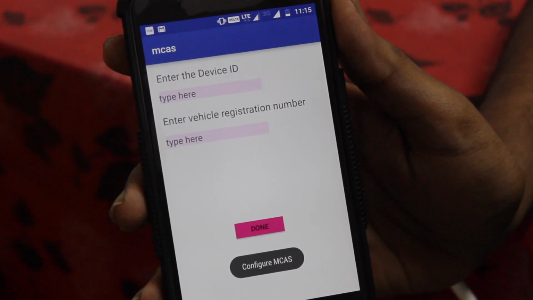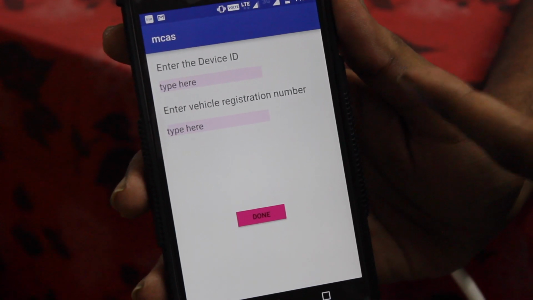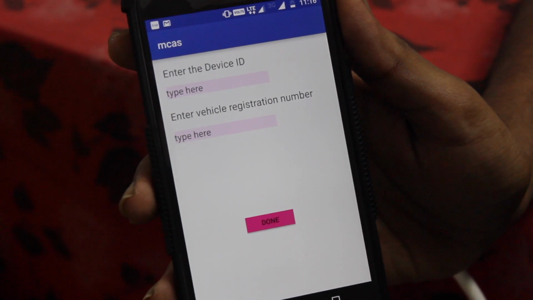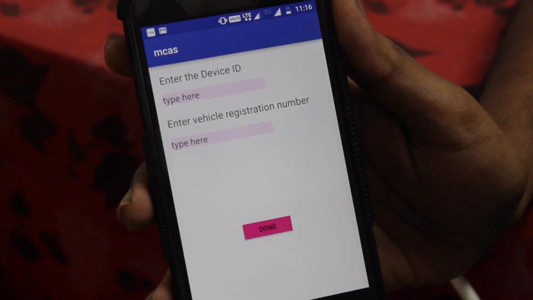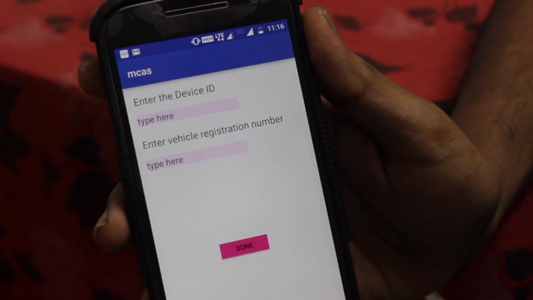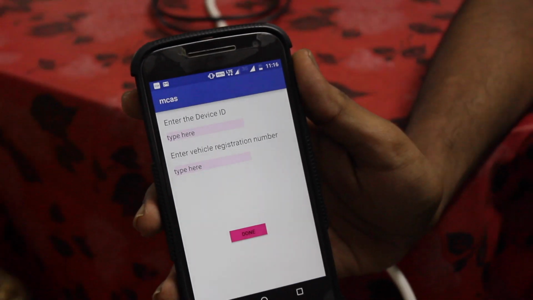Now, as you can see, the configure section prompts the user to enter the registration ID and also the device ID. The device ID is basically the SIM card that's being used in the respective GSM module. That's a unique identification for that particular GSM module. And the registration number refers to the registration number of the vehicle that's being fitted with the GSM sensor.